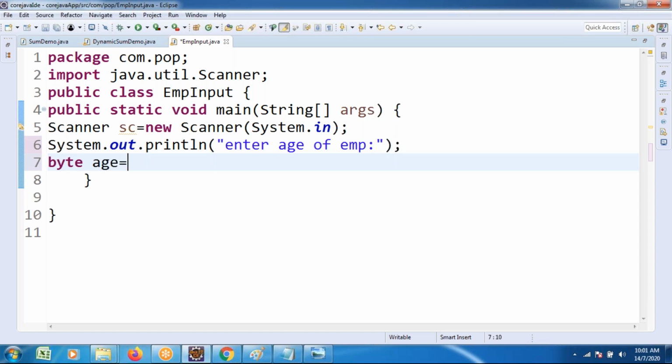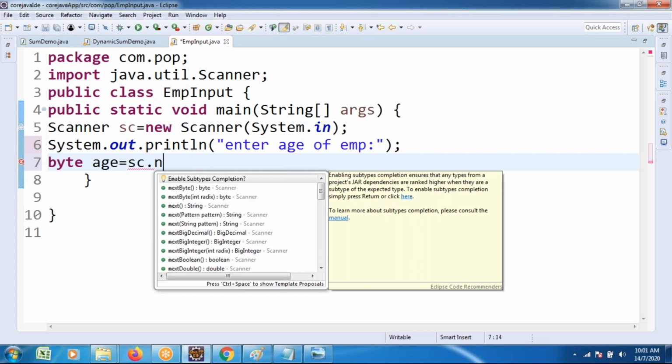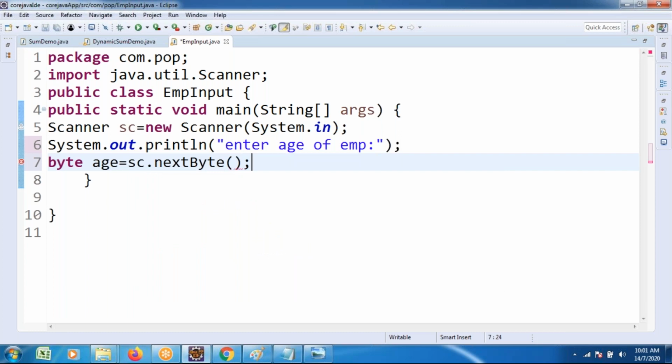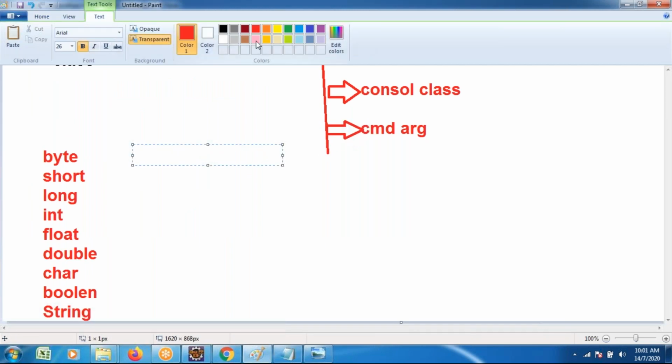Byte age is equals to, there is a method to read byte type of data, sc dot. You find one method named nextByte. It reads byte type of data. The nextByte method is recommended. Similarly, to read short type of data, the nextShort method. Observe, Java is a case sensitive language. S is treated as uppercase.